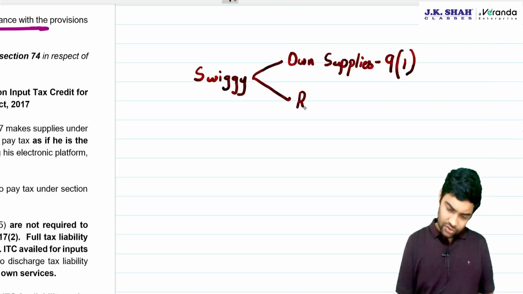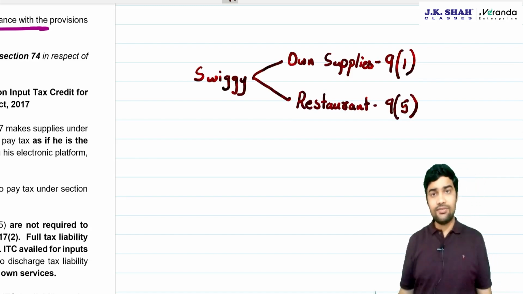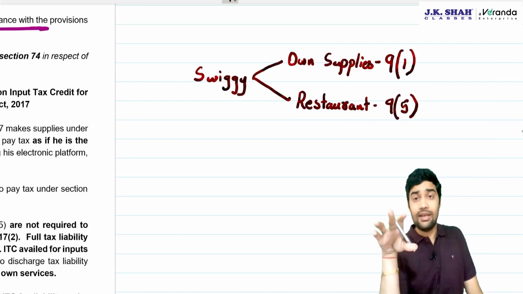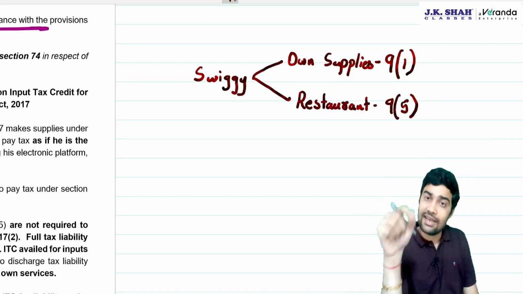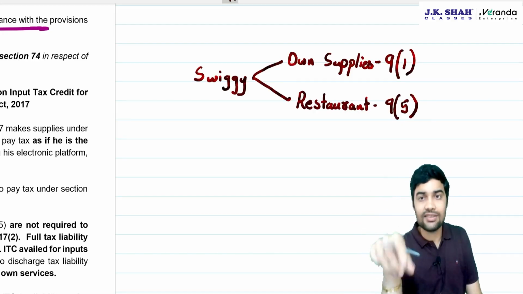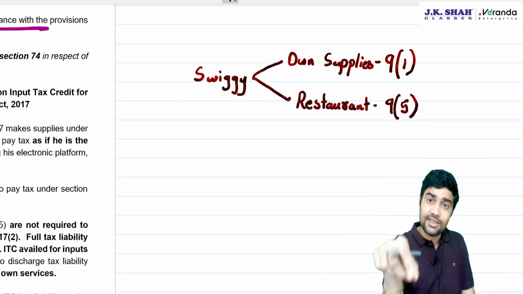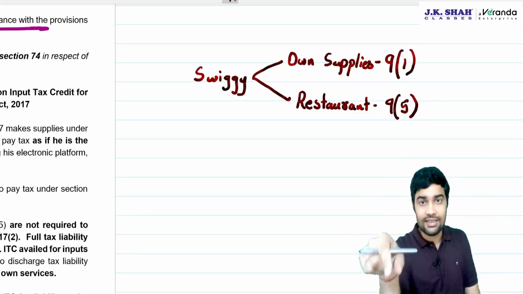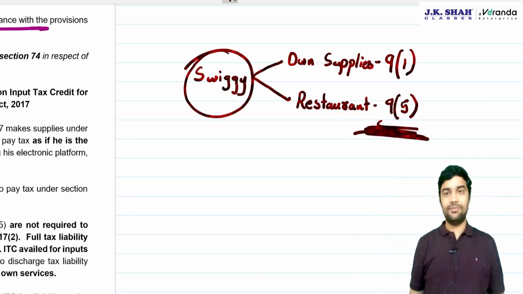And then they have restaurant services, on which they pay tax under 9(5). Now, restaurant service has a concessional rate of 5%. But it has a condition that anyone who is providing restaurant service at 5%, they will not get ITC. So whether that condition of no ITC will apply to Swiggy when they are paying tax under 9(5)?